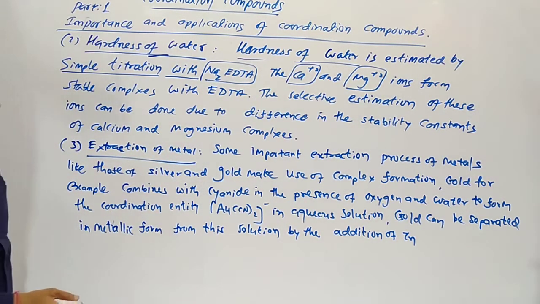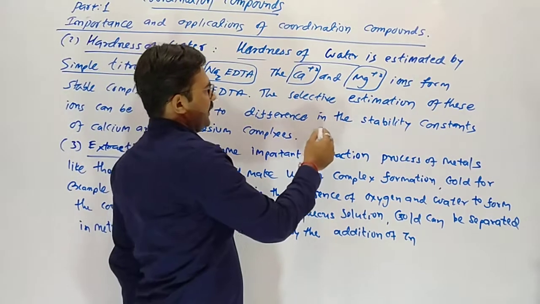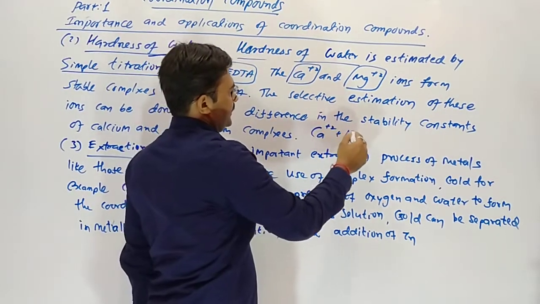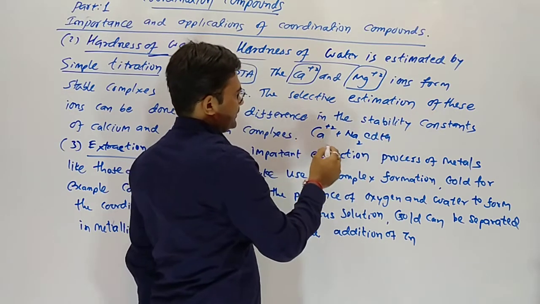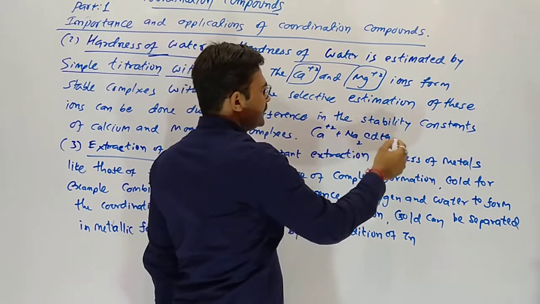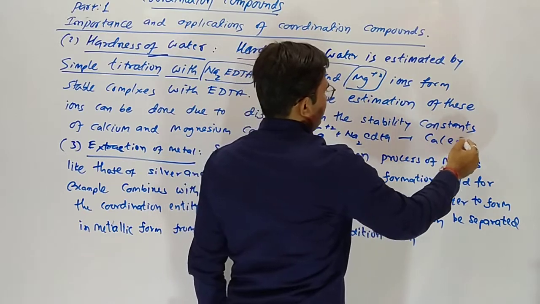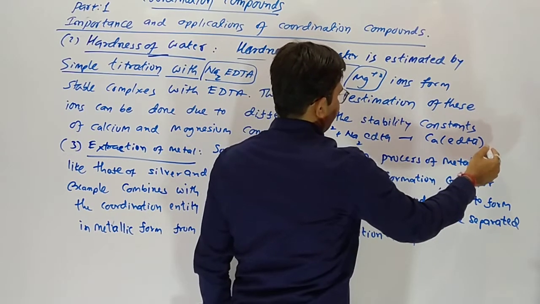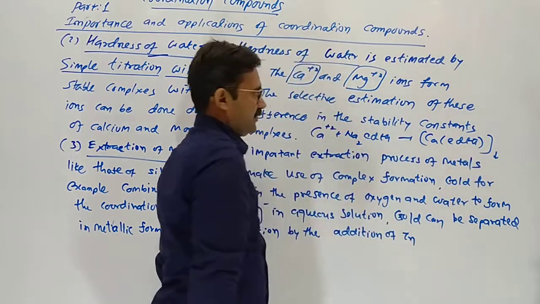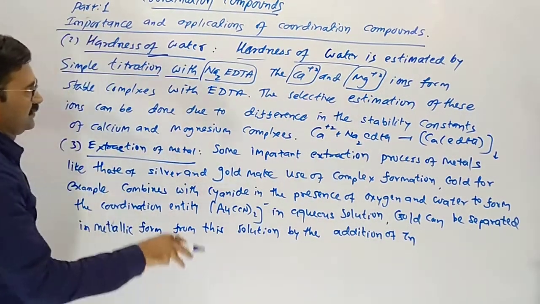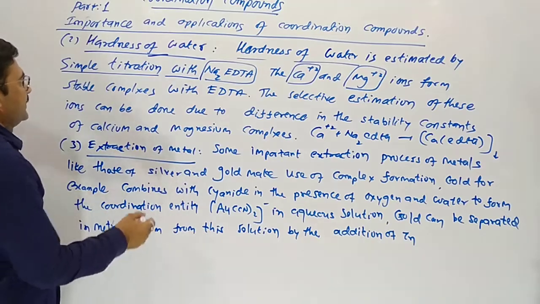In hard water, when we add Na2-EDTA, what happens there? Calcium combines with EDTA, which is insoluble and settles down in the vessel, and we can determine the amount of it.